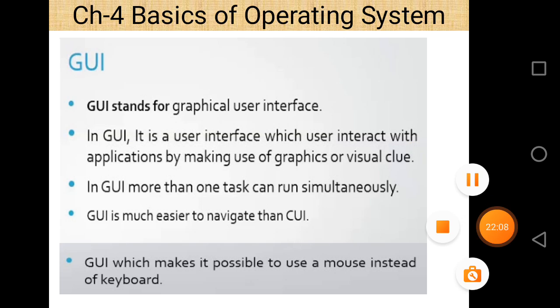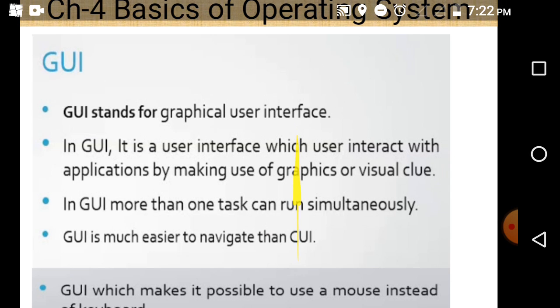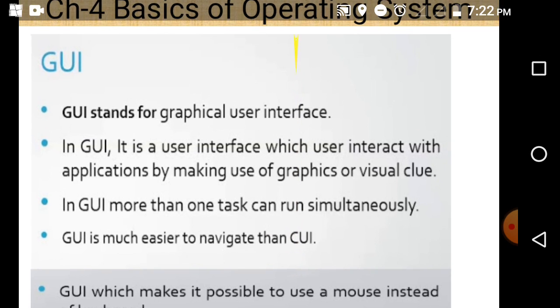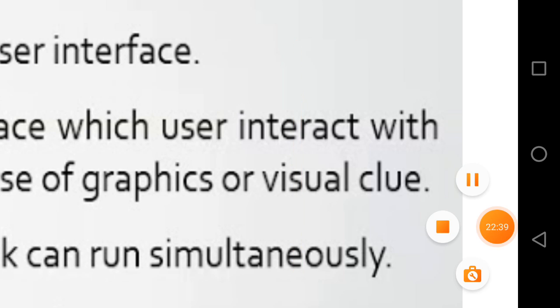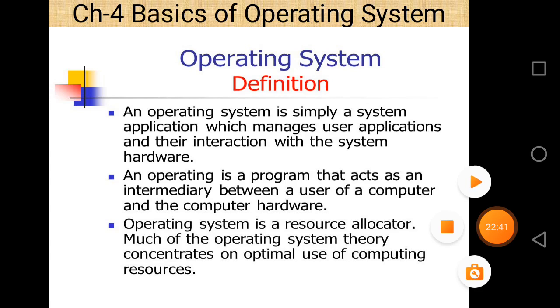So these are the two different types of operating system interface. These are some important points discussed regarding the operating system, such as definition, functions, and two different categories, CUI and GUI. There are two important questions regarding this video. First of all, different types of functions of an operating system, and the difference between CUI and GUI. So always write the difference between CUI and GUI in detail and in tabular form. It will give you maximum marks.